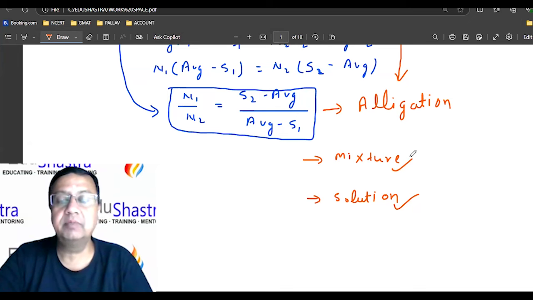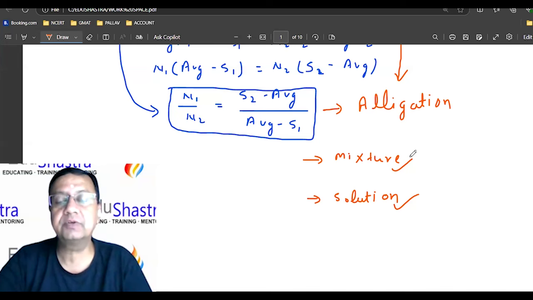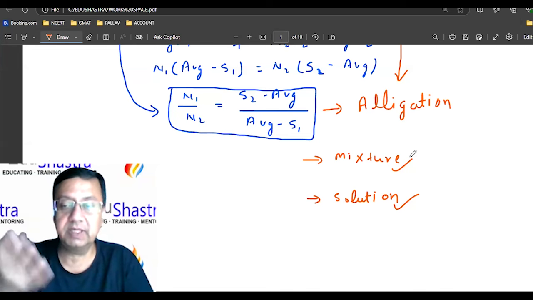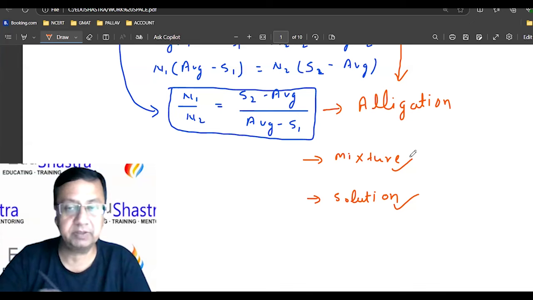We say a mixture of boys and girls in a class, in a college. We are not saying a solution of boys and girls. We say a mixture of gases in the atmosphere, because we can separate the gases. We are not saying a solution of gases in the atmosphere. So in a solution, you cannot separate. In a mixture, we can separate.